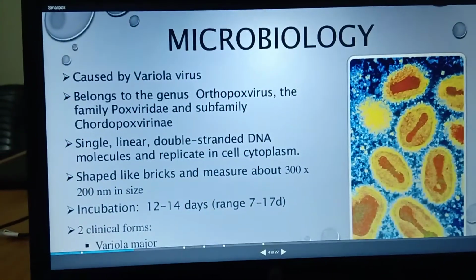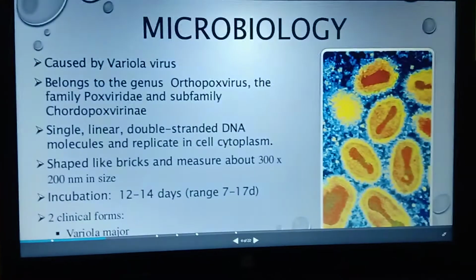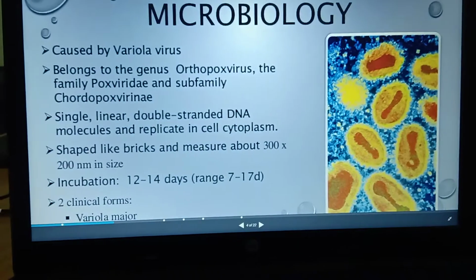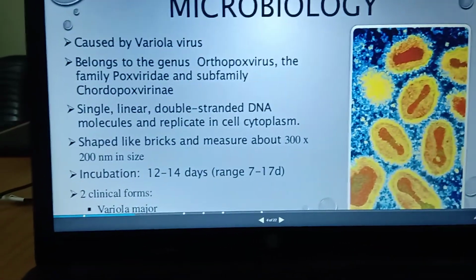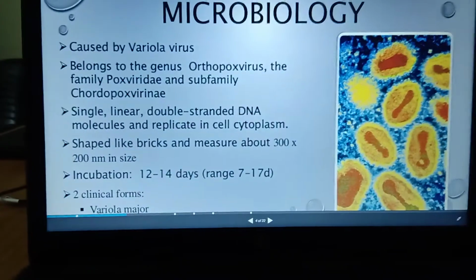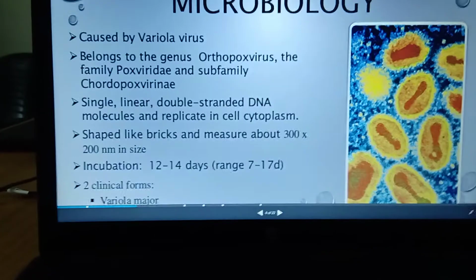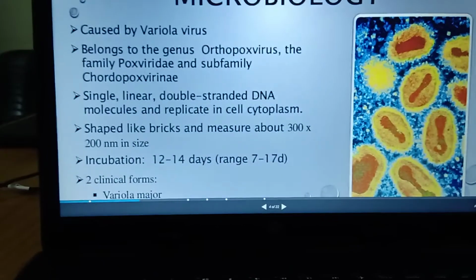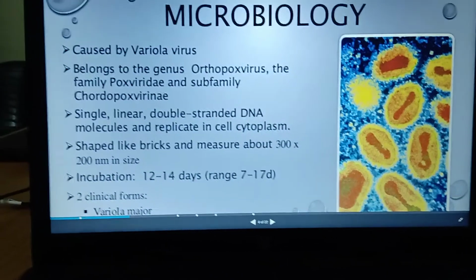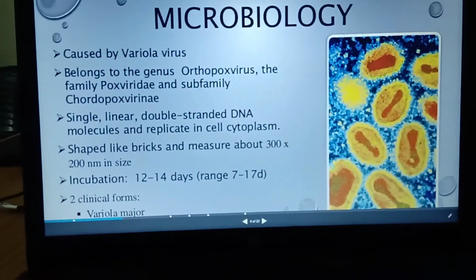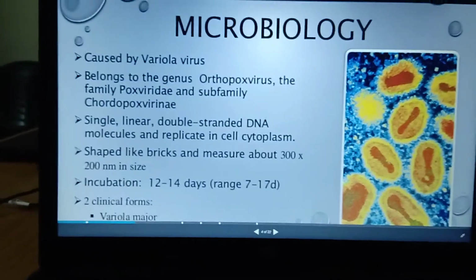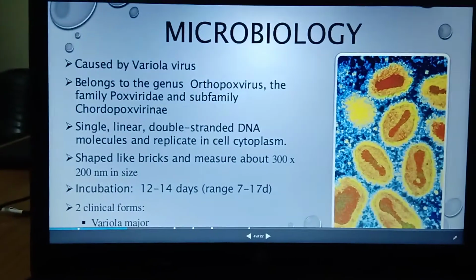Coming to the microbiology of smallpox, meaning the structure of the variola virus, the causative virus is the variola virus. It causes the smallpox disease. It belongs to the genus Orthopoxvirus, the family Poxviridae, and the subfamily Chordopoxvirinae. These are the genus, family, and subfamily.